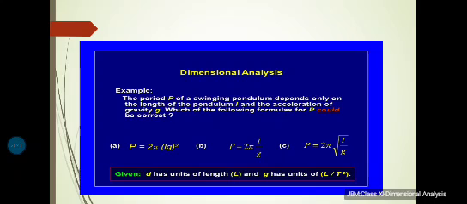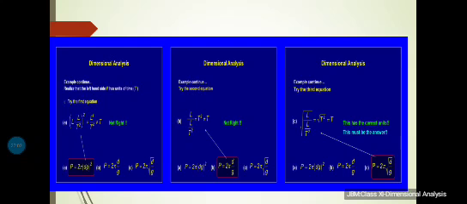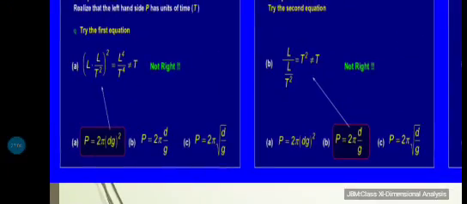Like for example, the period P of a swinging pendulum depends only on the length of the pendulum L and acceleration of the gravity G. Which of the following formula for P could be correct? Three different expressions are given and you have to use dimensional analysis. You have to apply the knowledge of dimensions in order to find out which one out of these three is correct. So in this manner we can solve.